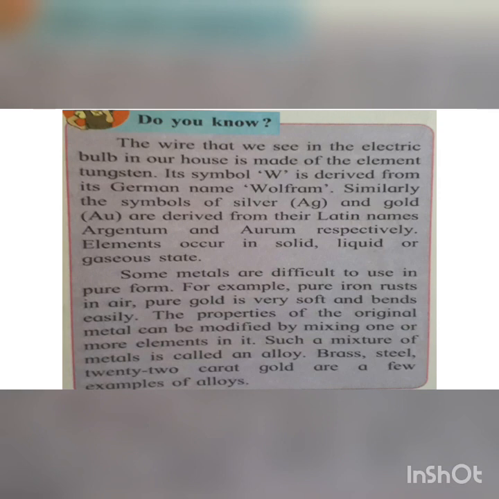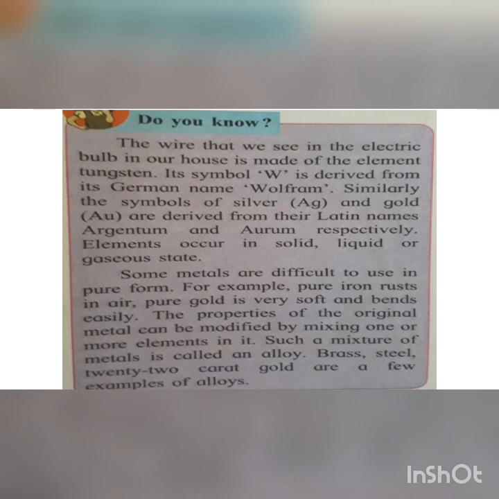Similarly, the symbols of silver and gold are derived from their Latin names, argentum and aurum respectively. So silver does not have the symbol S, but it has the symbol Ag, that is argentum. And argentum is the Latin name for silver.